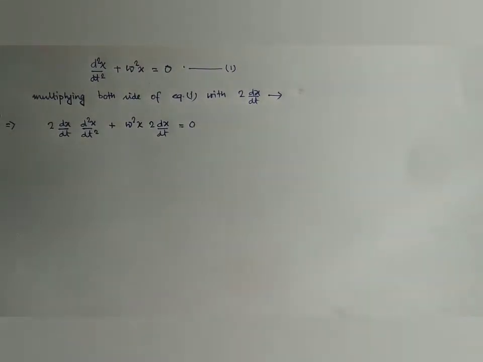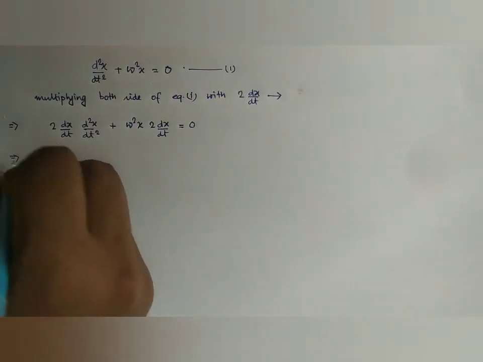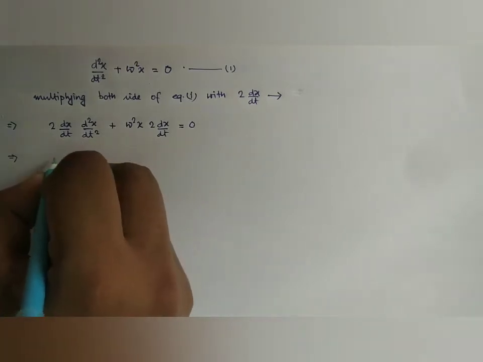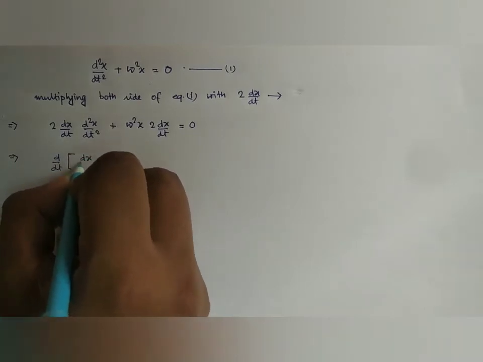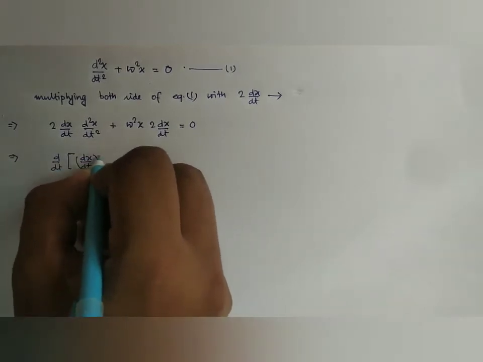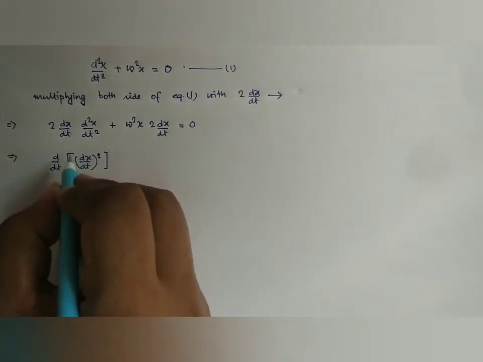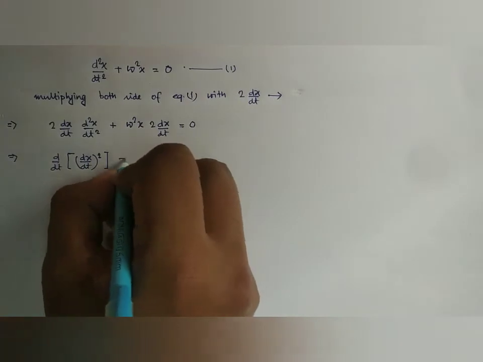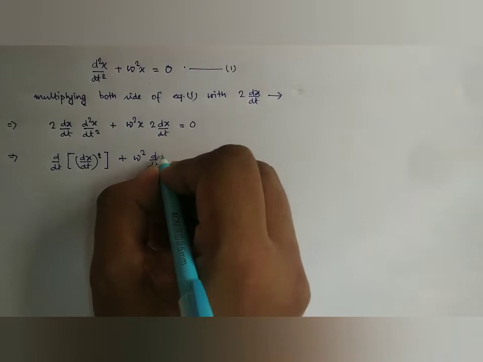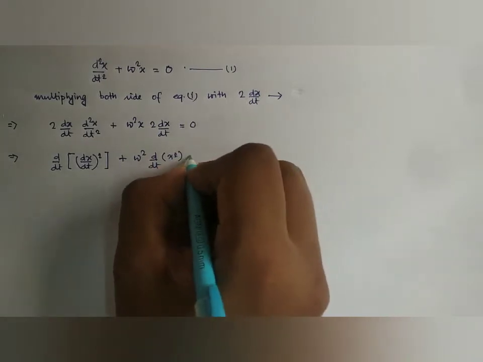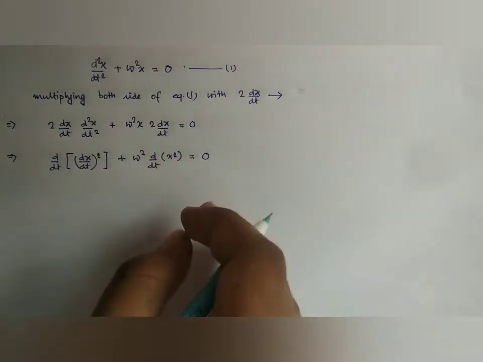We want to rearrange these two terms. It can be written as d/dt of (dx/dt) whole square. Look here, it is 2 dx/dt times d2x/dt2, and omega square is a constant, so we can write the second term as d/dt of x square, this is equal to 0. Look here, it is 2x dx/dt.